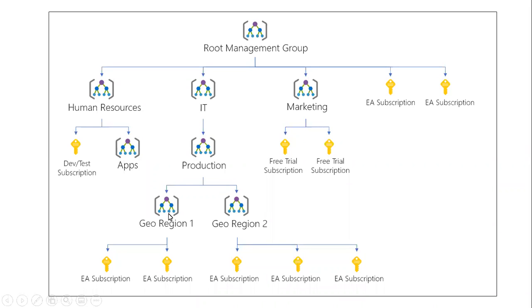So if I enforce any policy here, this policy will be applied to all the subscriptions here. Any access controls I want to give, any RBAC roles I want to give, can be assigned at this level, and this subscription will automatically inherit all the policies and RBAC roles. Okay, is it clear?